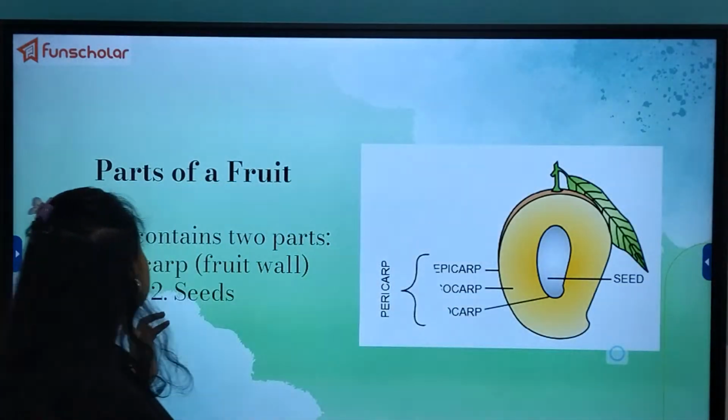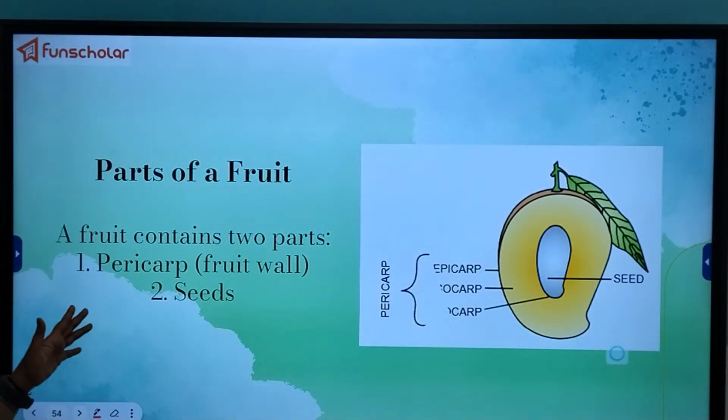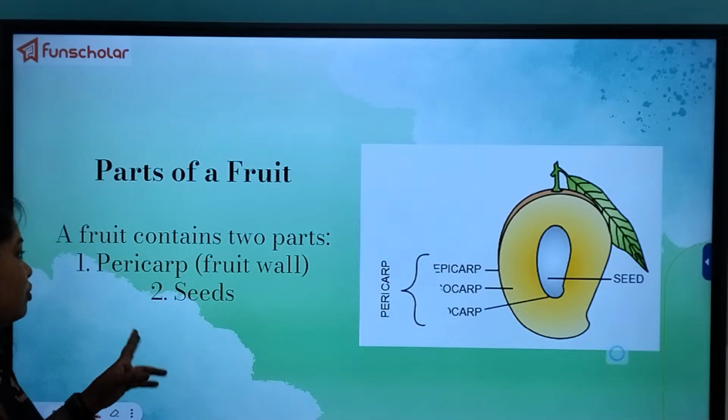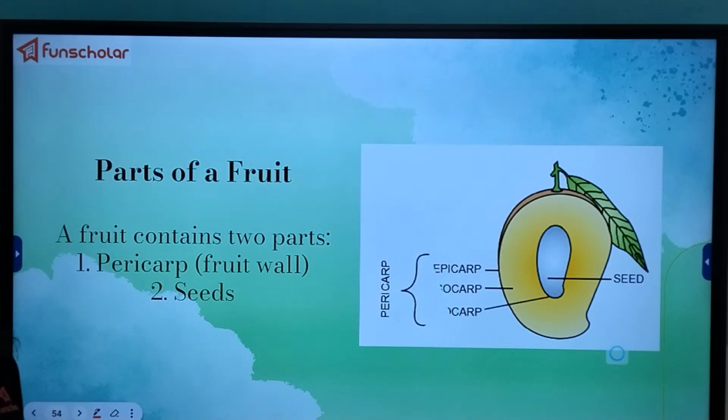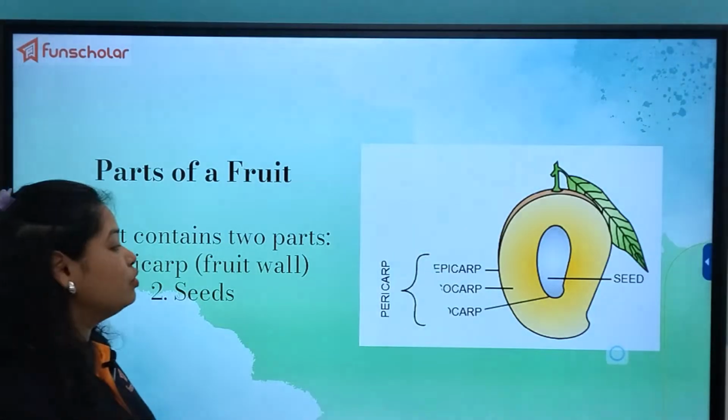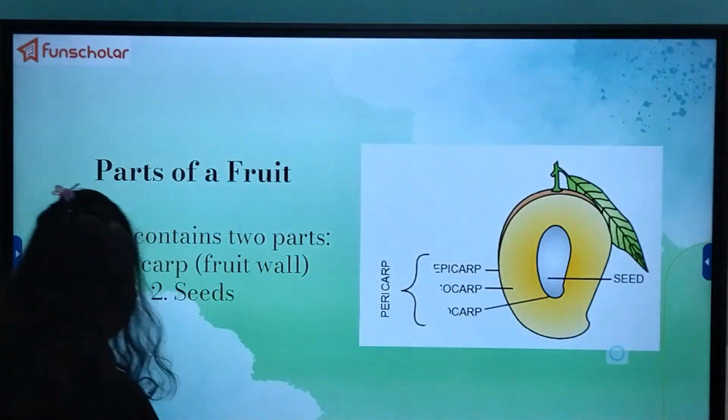So basically we can divide the fruit into two parts, the pericarp, that means the fruit wall, and the seeds. Now the pericarp can be further divided into epicarp, mesocarp and endocarp.